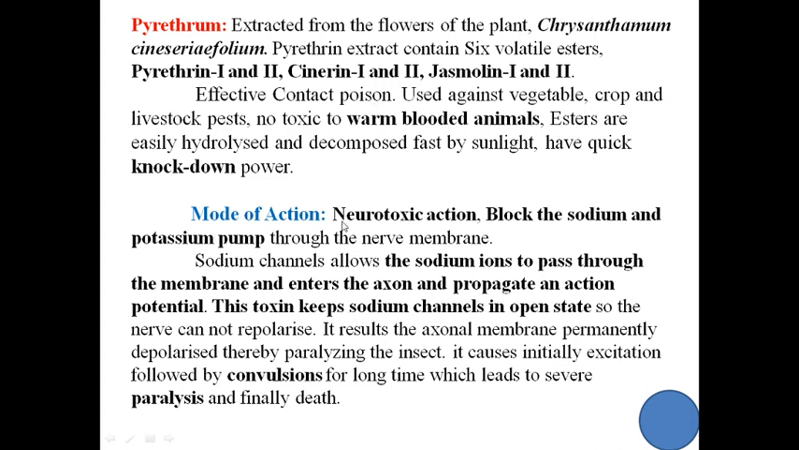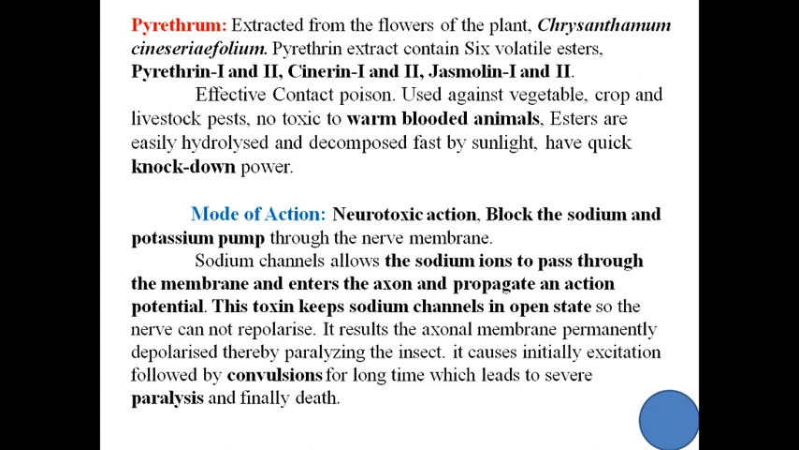Mode of action. How does this insecticide act? It is a neurotoxic poison, has neurotoxic action. It blocks the sodium and potassium pump. Sodium and potassium pump, you know that this is for the transmission of nerve impulses. And this pump means these are proteins, carrier proteins in the cell membrane, plasma membrane. We have seen this in semester 1 when we discussed the structure of the plasma membrane.